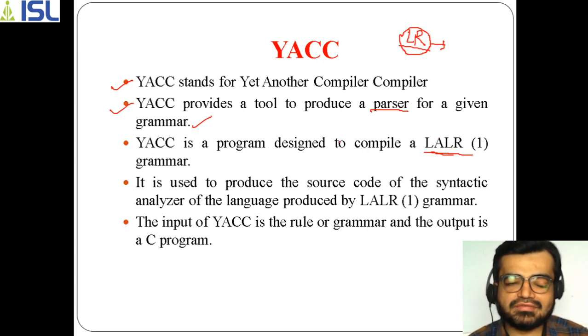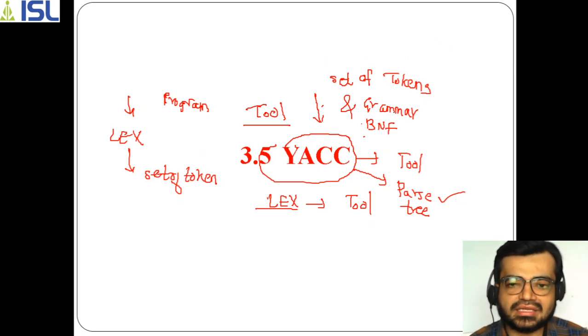So now what we are doing is this: Yacc, the tool, is a program. Just now I said, a tool means it's a program. Why has it been designed, how is it designed? It has been designed to compile an LALR(1) grammar. Because what is it taking? A set of tokens as an input, and along with that it takes a grammar. Which grammar is it? It's an LALR(1) grammar. So using this LALR(1) grammar and the set of tokens, it will generate a parse tree.